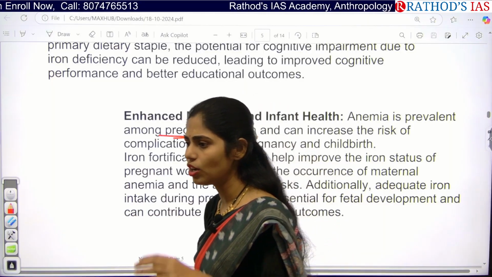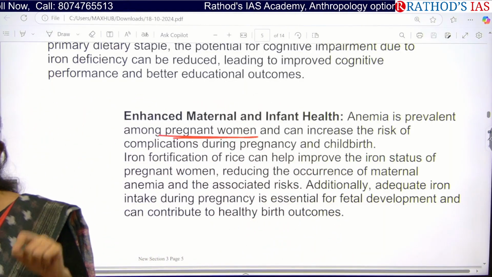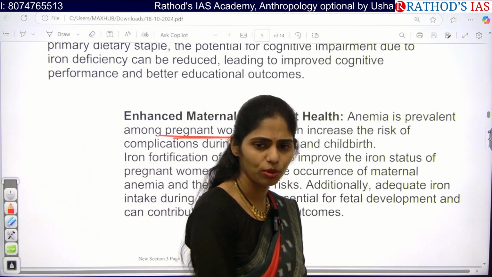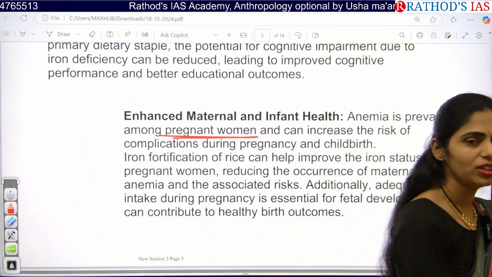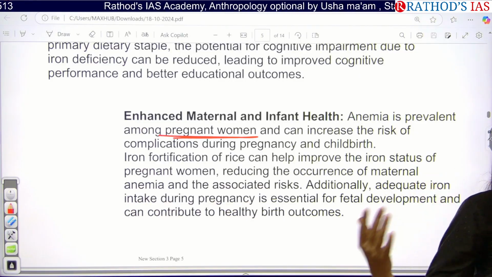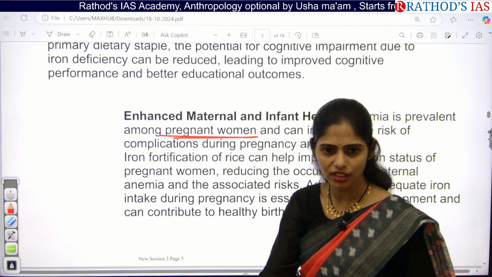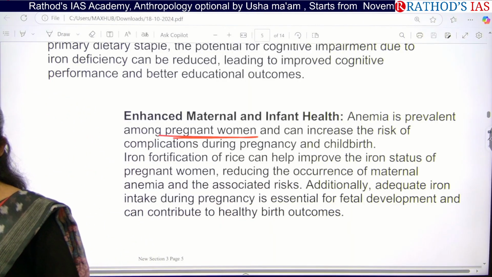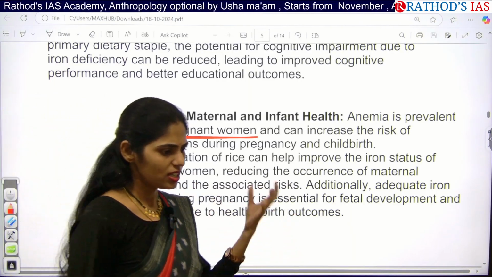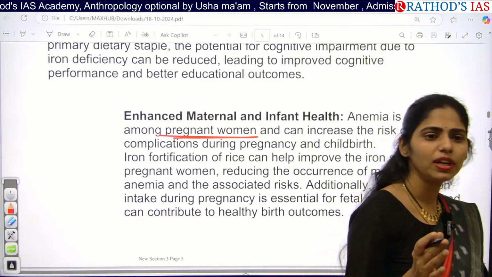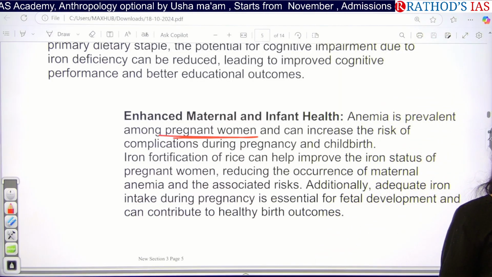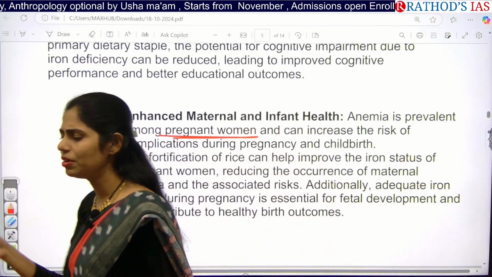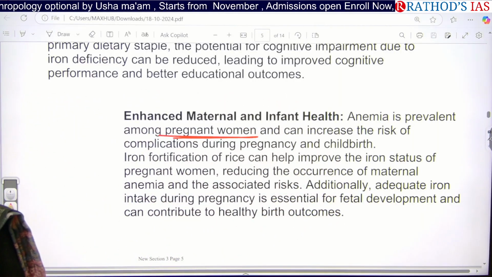So obviously in our country 70 to 80% of women are having anemia, that is, a low amount of hemoglobin. So whenever they become pregnant, their blood is shared with the fetus. So that level will come down to 6, sorry, 6 or like 5. Normally we need to have 12 to 14, but it will be further decreased to 5 or 6. At that time, pregnant women will become very, very weak, very, very lethargic.